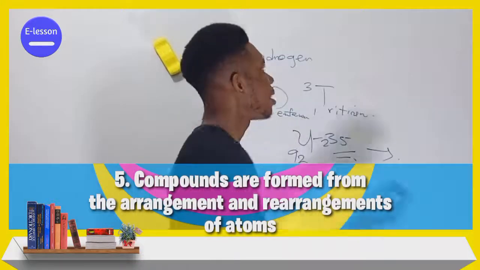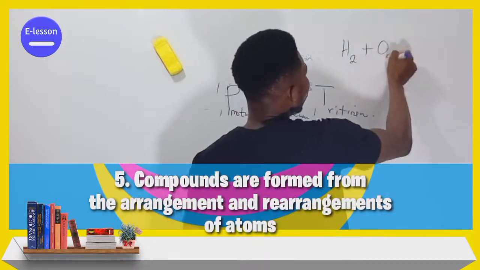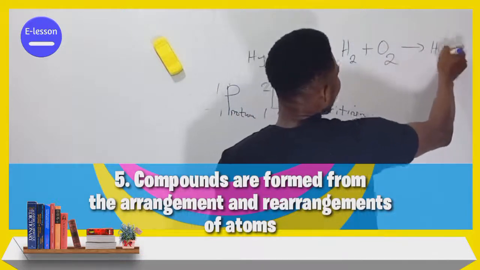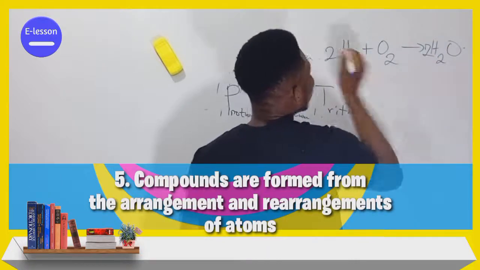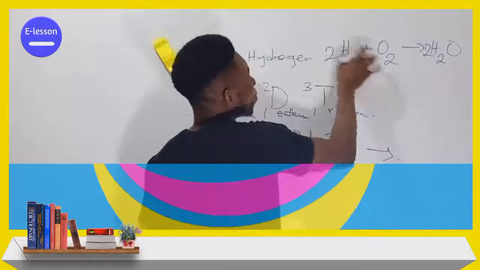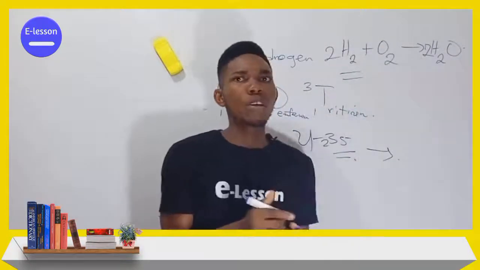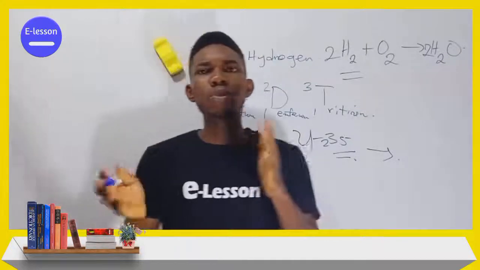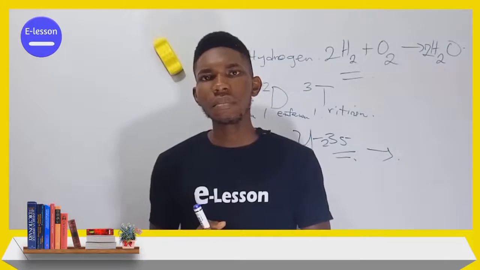For instance, let's say you have H2 plus O2. This combines to give us H2O. So two different atoms combining form a what? A compound. So whenever two atoms come together, they form a compound.